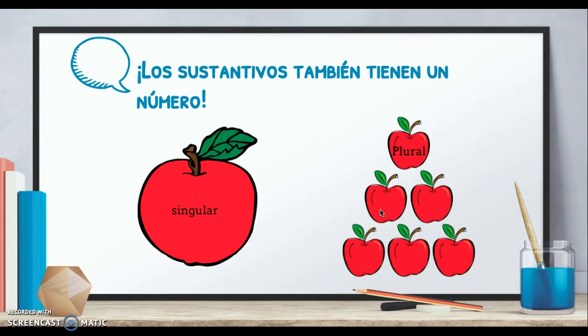Ojo, en inglés solo hay un número. There's only numbers, singular or plural, in English. We don't have genders in English, but we do in French and in Spanish as well. So if you remember from French, very similar to Spanish.